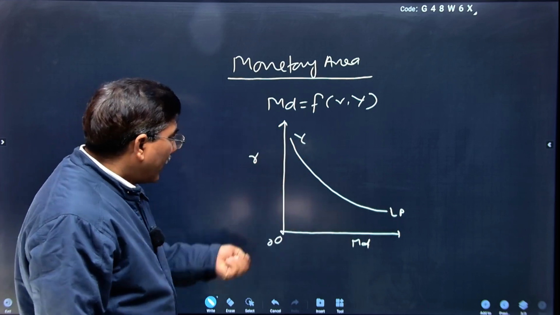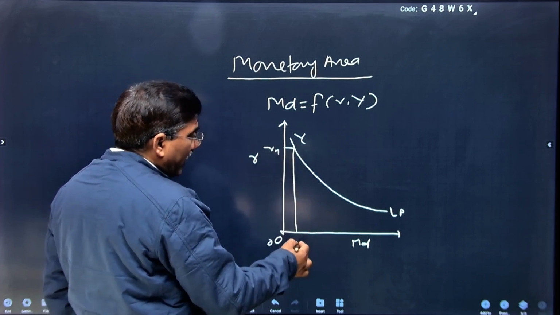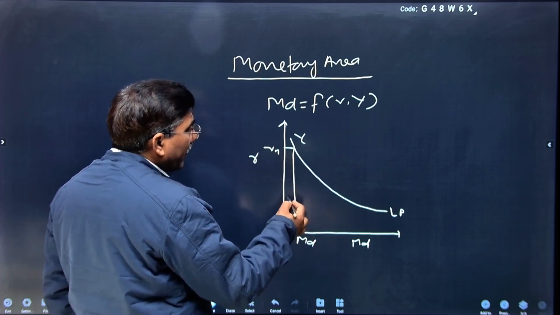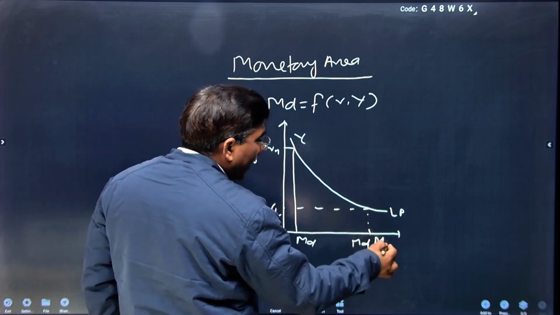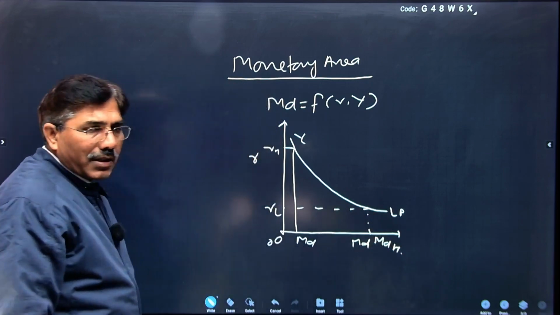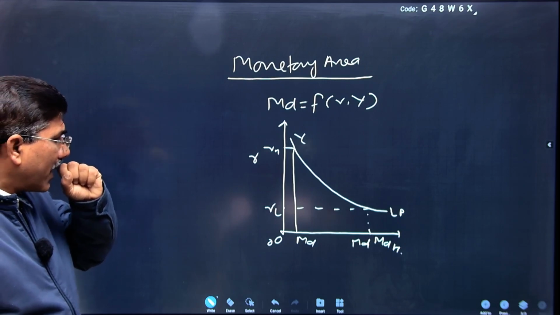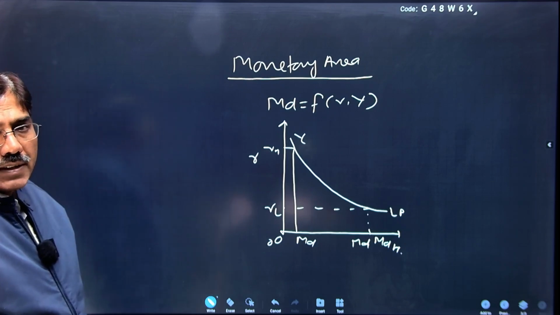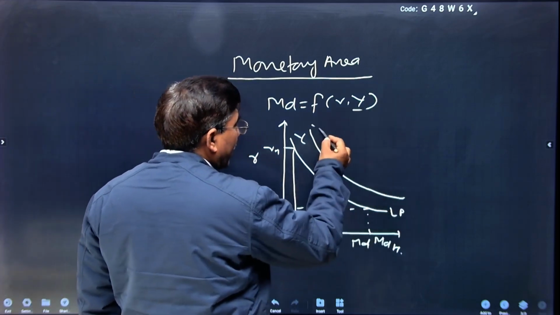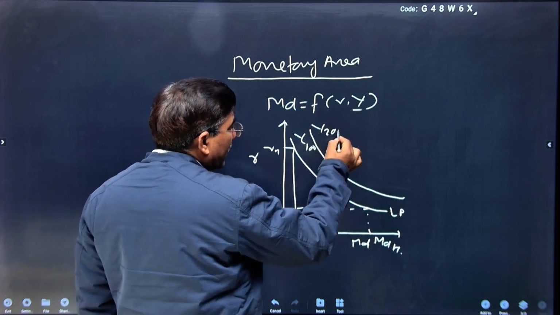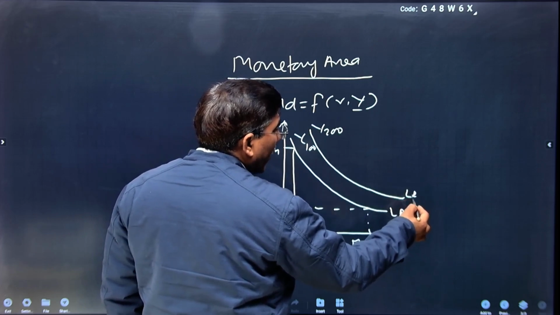In this direction, if you take two points, say a high rate of interest RH, the money demand is only OMD, and if the rate of interest is very low, say RL, then money demand will be very high, MDH. One point is clear: the demand for money is inversely related to the rate of interest, but directly related to the level of income. It means as income increases, say this is 100 rupees income, say this is 200 rupees income, our money demand also increases, LP to LP dash.